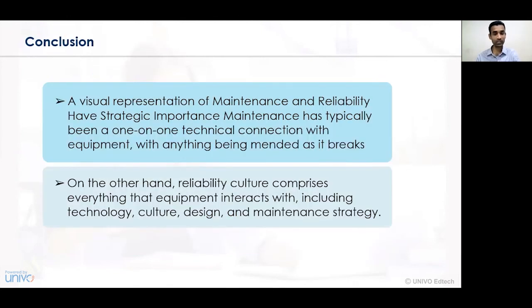So now let's conclude what we have understood in this session. A visual representation of maintenance and reliability has strategic importance, and maintenance is typically a one-on-one technical connection, as it is amended or as it breaks. Furthermore, we understand that a reliable culture comprises everything that the equipment interacts with, including technology, culture, design, and maintenance strategy. So for an effective business organization, we must have an effective strategy management process in existence, which takes into consideration the reliability and maintenance components for the effective conduct of the goods and services implemented in a business organization. And for that, an upkeep maintenance activity is essentially required.